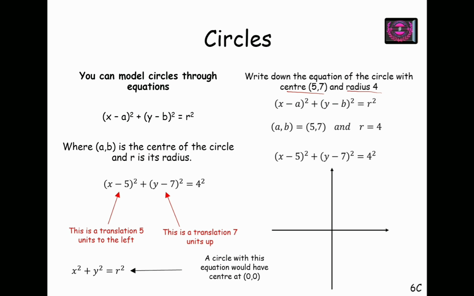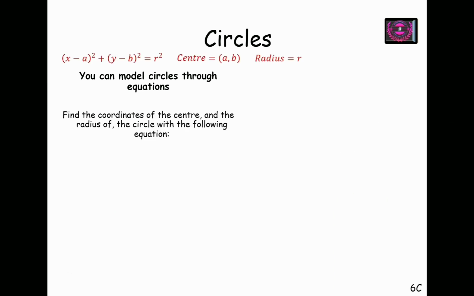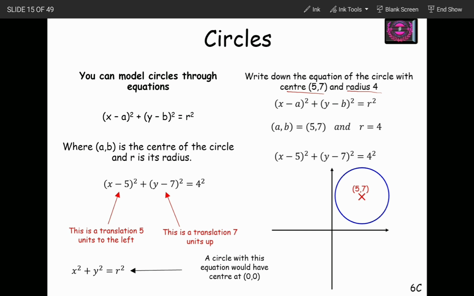So always remember, x minus a whole square plus y minus b whole square equals r square is the equation of the circle, and this is known as the center radius form of the circle. So we can draw the circle on the xy plane with center 5, 7 and radius 4. Before this, let us understand the second form of the circle. So we have already studied the center radius form. Center radius form is x minus a square plus y minus b square